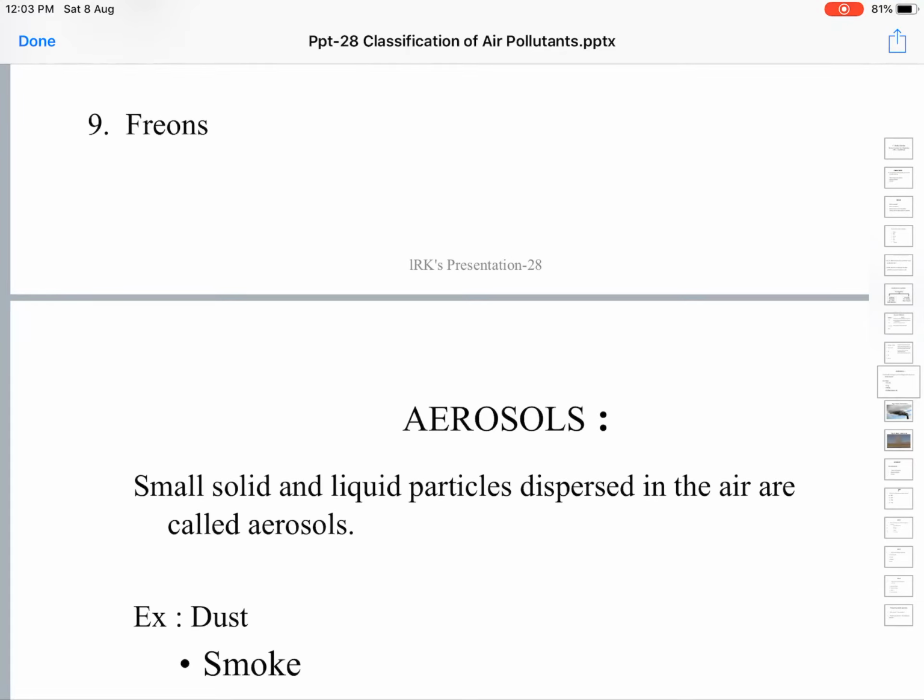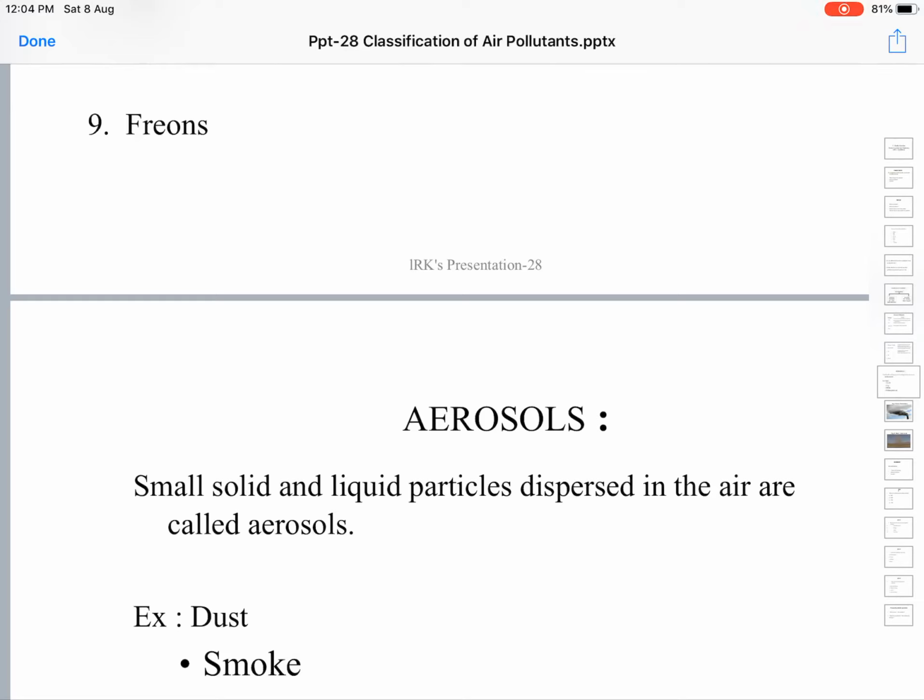Now we will move on to aerosols. We classified air pollutants into gaseous pollutants, and all the pollutants we have discussed so far are gaseous pollutants. The second category of air pollutants, we classified as aerosols.